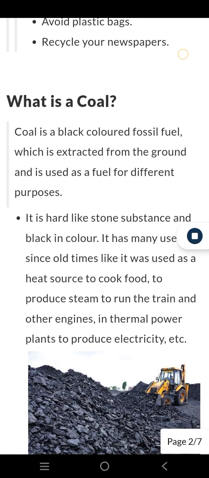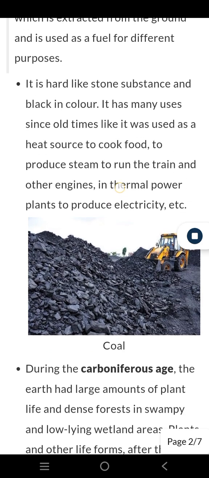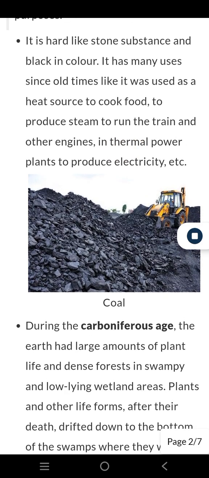What is coal? Coal is a black-colored fossil fuel, which is extracted from the ground and is used as a fuel for different purposes. It is a hard, stone-like substance and black in color. It has many uses since old times: it was used as a heat source to cook food, to produce steam to run the train and other engines, in thermal power plants to produce electricity, etc.